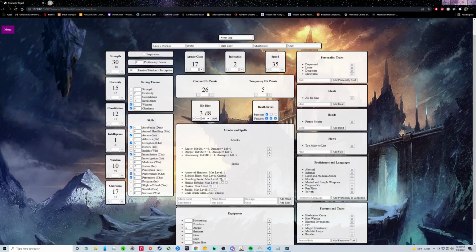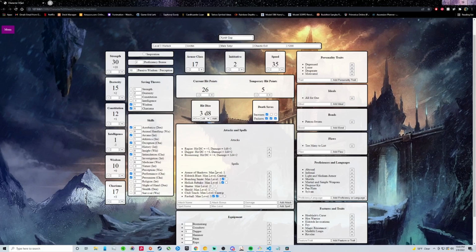As you see here, each spell that isn't a cantrip has checkboxes for how many times you can cast that spell. But if you're familiar with warlocks, you know we're missing a very important spell, and that spell is Fireball. Let's say you can cast Fireball at level 3, and we'll say you can cast it 4 times per long rest. Go ahead and add that bad boy in, and there you go. Fireball, max level 3, with 1, 2, 3, and 4 little checkboxes, so you can keep track of how many times you cast it since your last long rest.